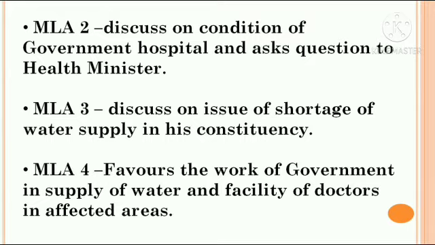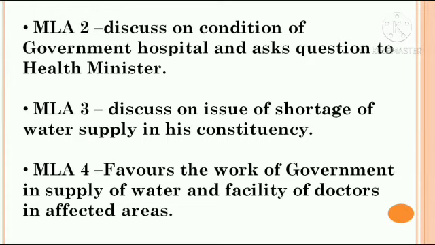They are providing water supply on time, and in the areas affected by diarrhea, there is a proper supply of ORS packets, and a team of doctors has been sent. A mobile clinic has also been pressed into service. All these things he says in favor of the health minister.